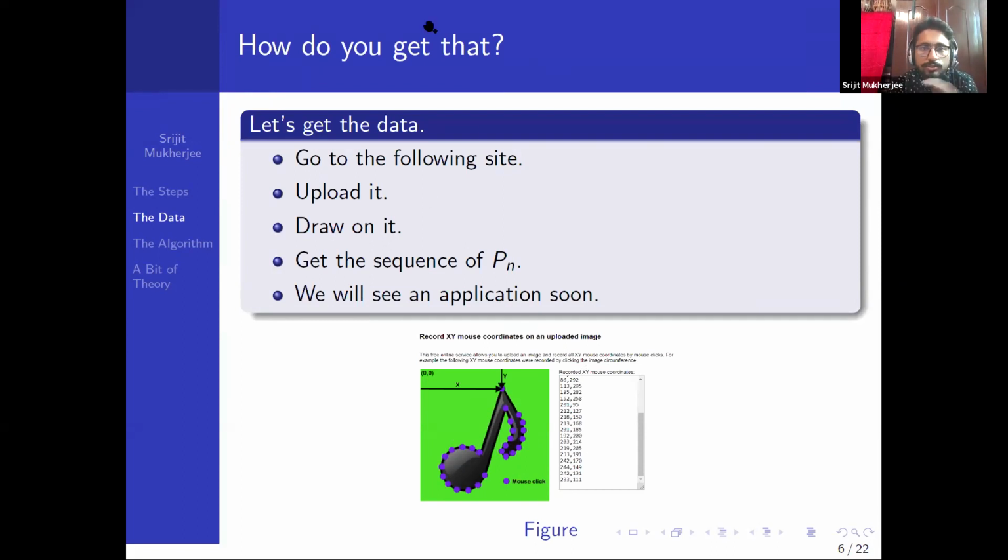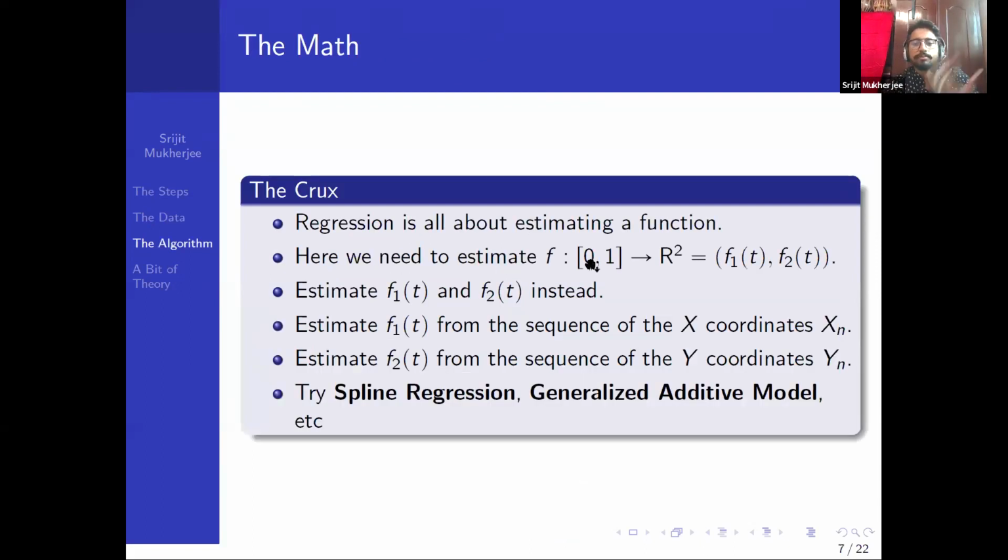So that is one way to collect the data. The other way is using maybe Java and Python. You can do it, but I don't know how to do it personally. If you know, it will be really useful for me. I want to write normally on a whiteboard, say, and automatically be given the data back in sequence format. If any one of you knows how to do it, please let me know. It will be really helpful and also enjoyable, and much easier. Okay, so we have got the data. Now we will see the math behind it.